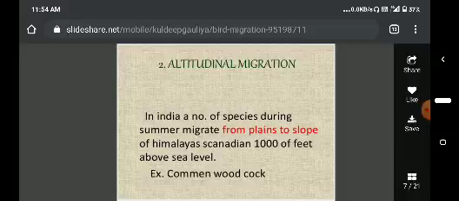The migration is from hill ranges to plain areas. In plain areas, there are agricultural farms and fields, so the birds can collect food there. Where the hill areas are present, those are called breeding grounds. Those birds make nests, lay eggs and rear the chicks. So that is the breeding area, and the plain area, where they collect food, is the feeding area.